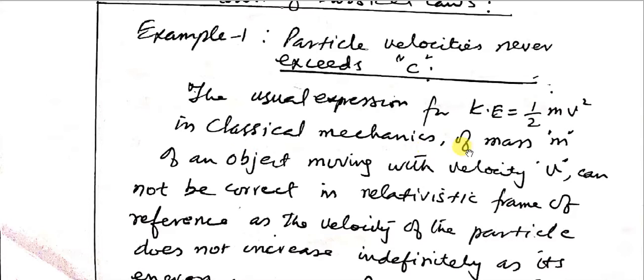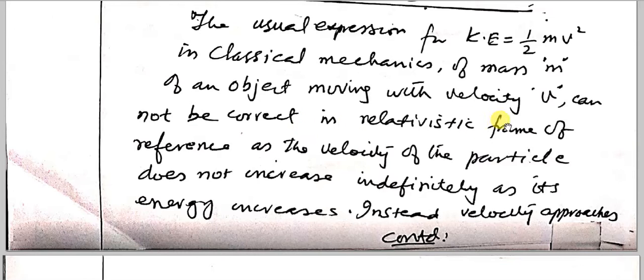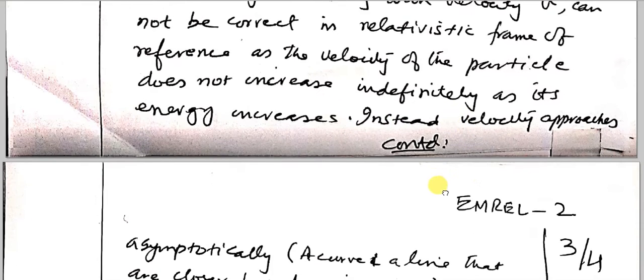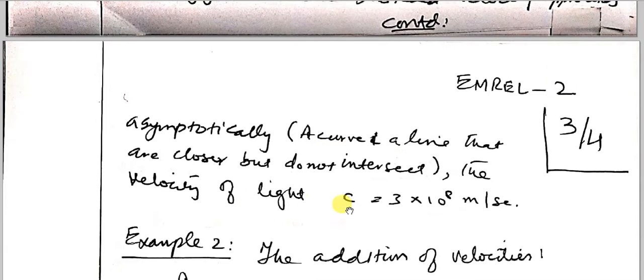In classical mechanics, the expression for an object of mass m moving with a velocity v cannot be correct in a relativistic frame of reference, as the velocity of the particle does not increase indefinitely as its energy increases. Instead, velocity approaches asymptotically the velocity of light, which is c equal to 3 times 10 to the power 8 meters per second.